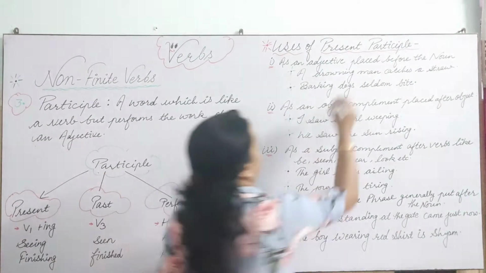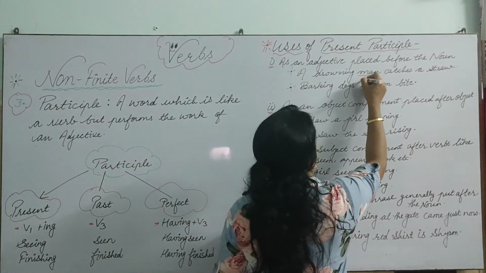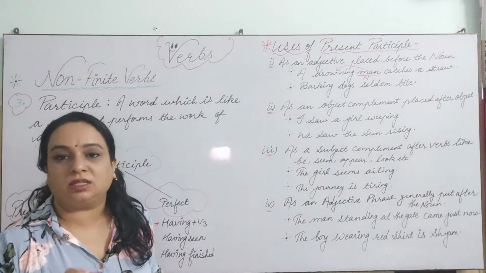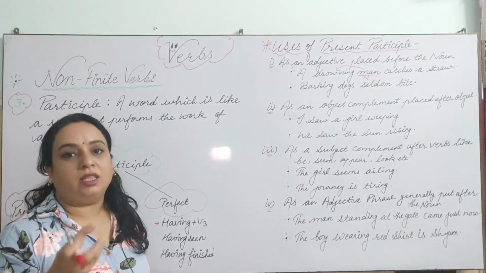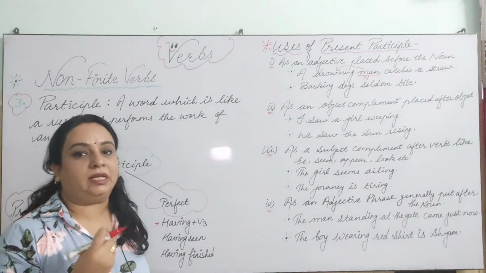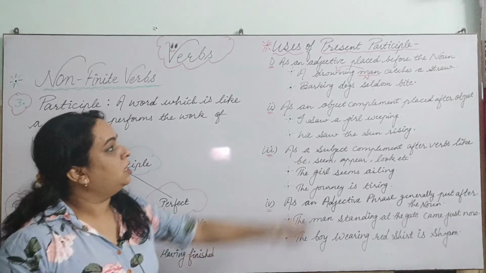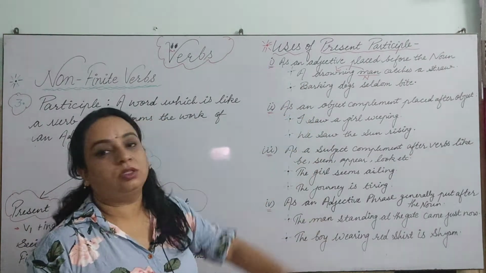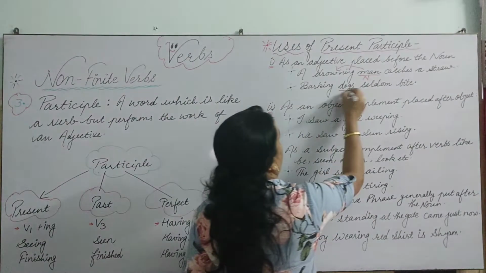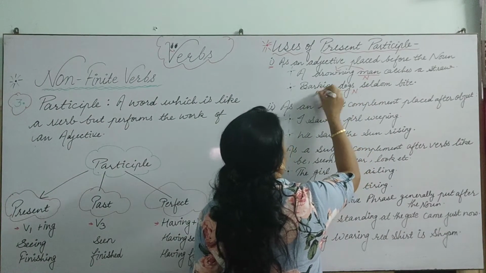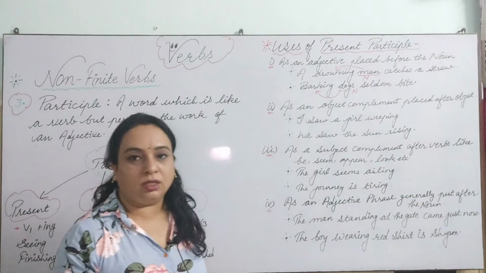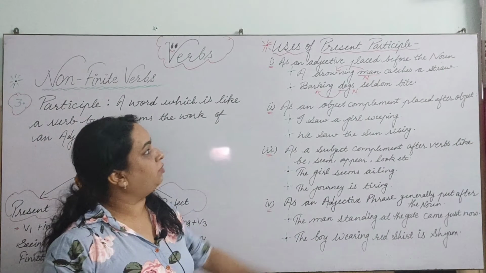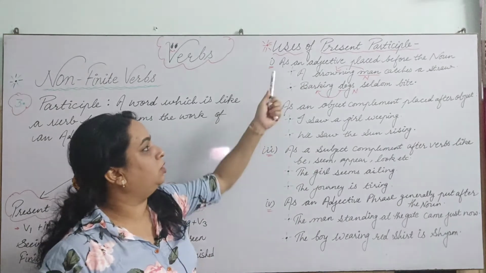So here, see, what is this man? Noun, and drowning is what? Drowning is an adjective, because it is placed before the noun and telling the quality of the man, right? So drowning man. So this is the first thing. Second is barking dogs seldom bite. So dogs is what? It's a noun, and barking is working as an adjective here in the sentence. So that is the first rule, actually, what I just discussed with you.